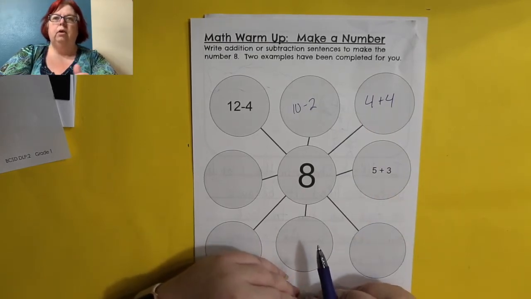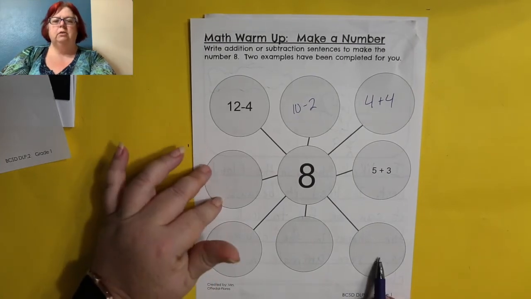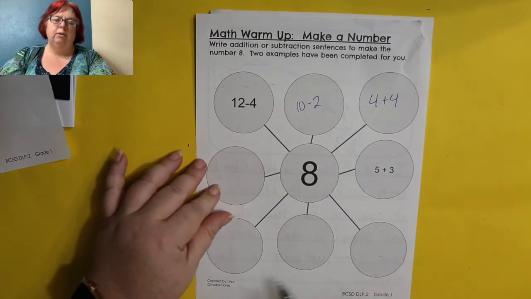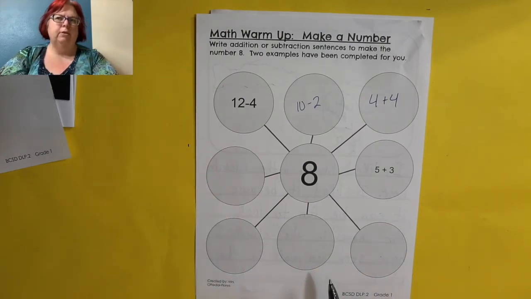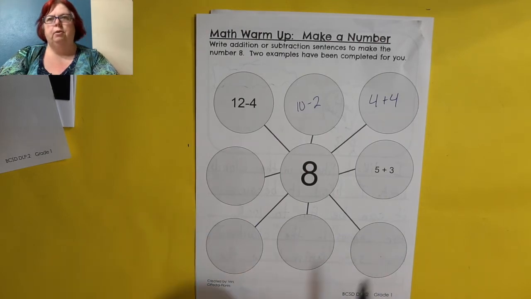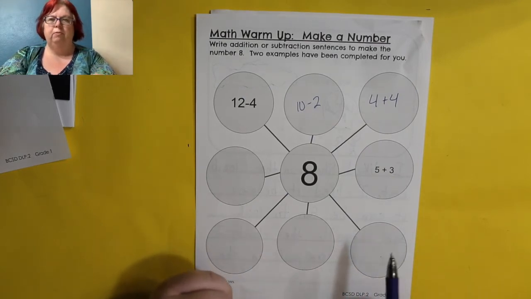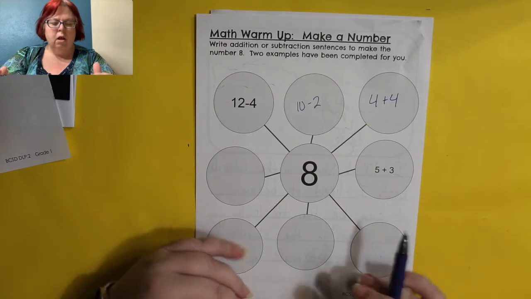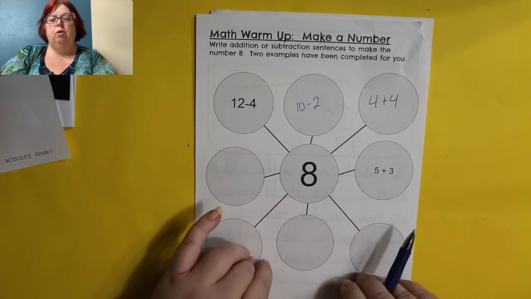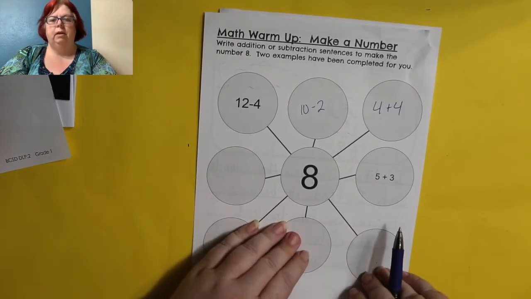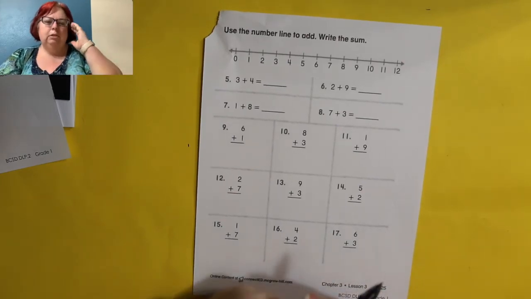All right, so now your challenge is going to be to figure out 4 more ways that you can come up with 8. Try to come up with at least one subtraction and then some addition ones. This is a good time where if you do want to bring out counters, you can. Bring out the beans or pieces of cereal or whatever to help you figure out different combinations. Some of you probably already have some in your head. So you can either pause the video and find yours now, or just finish this one at the very end of the video.